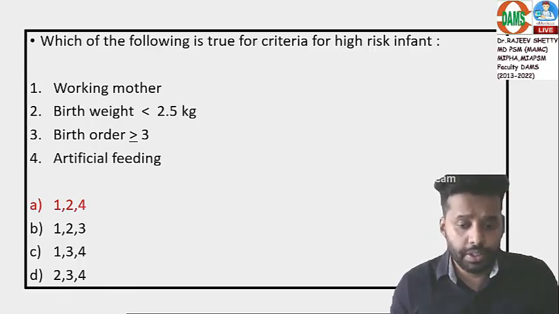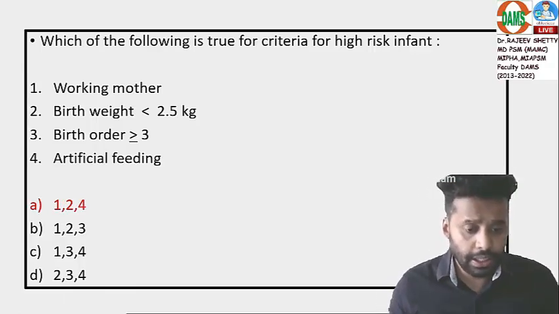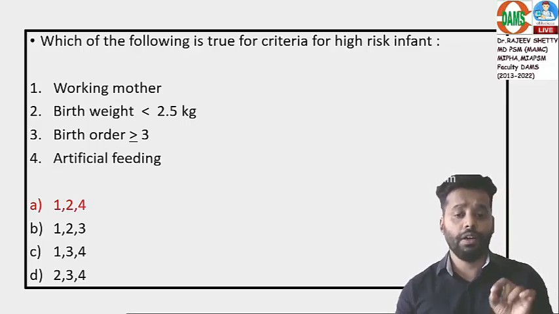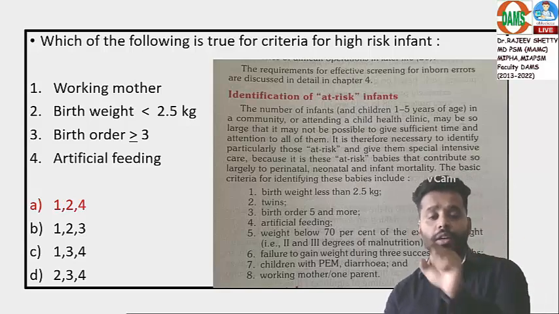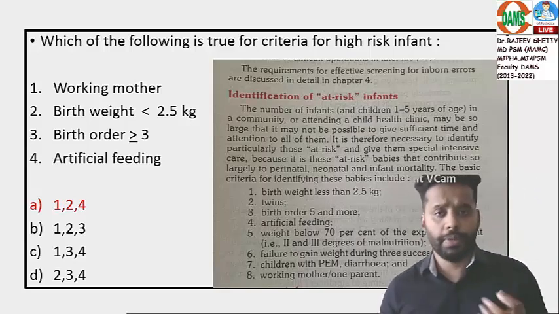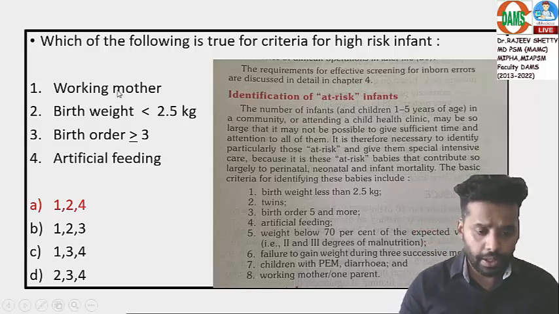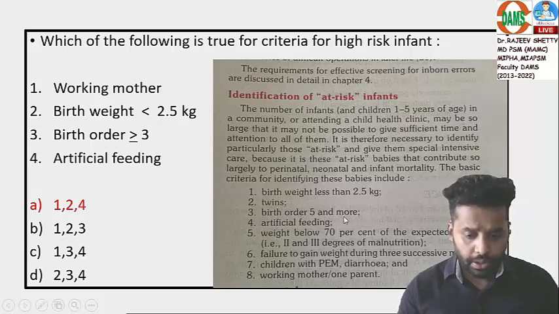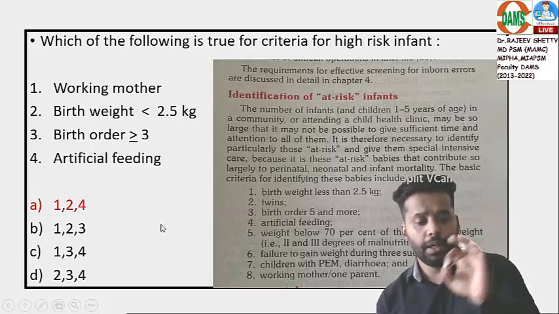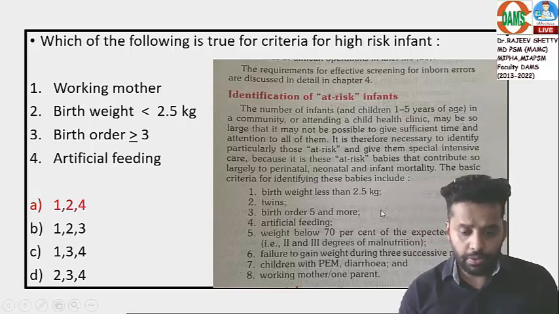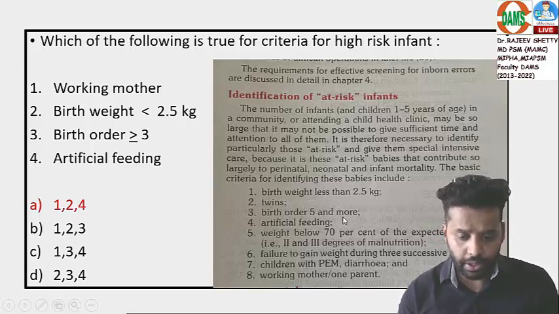A few other questions can integrate with other subjects also, like pediatrics. Which of the following is true for criteria of high risk infant? Direct from Park. Again, they'll discuss this in pediatrics also. Working mother, correct. Birth weight less than 2.5 kg, correct. Artificial feeding, correct. Birth order 3 or more, no, it is 5 or more. So this is the criteria for high risk infant and they have made it a multiple correct option.